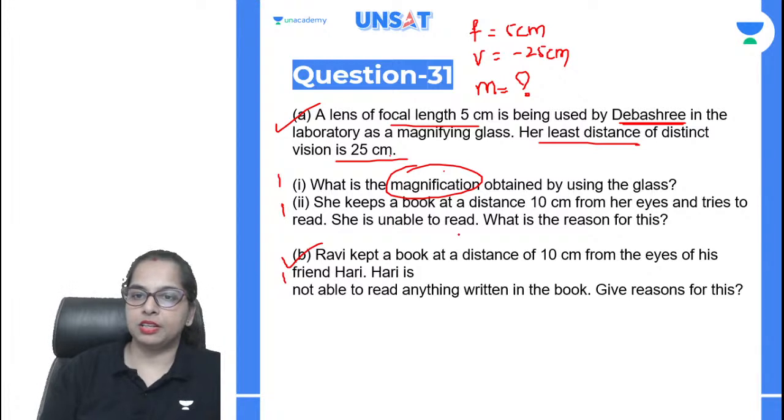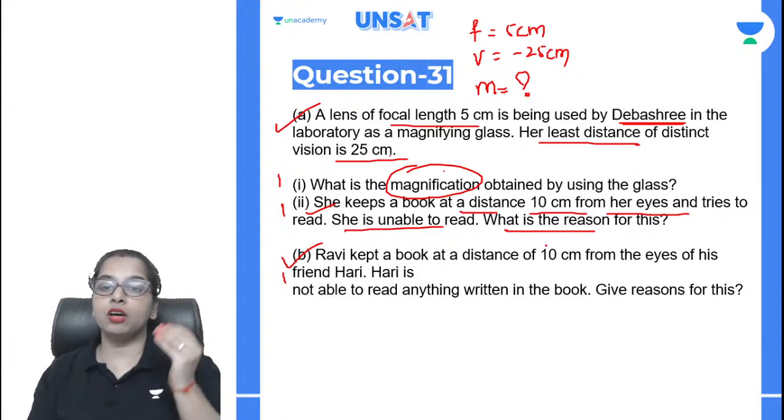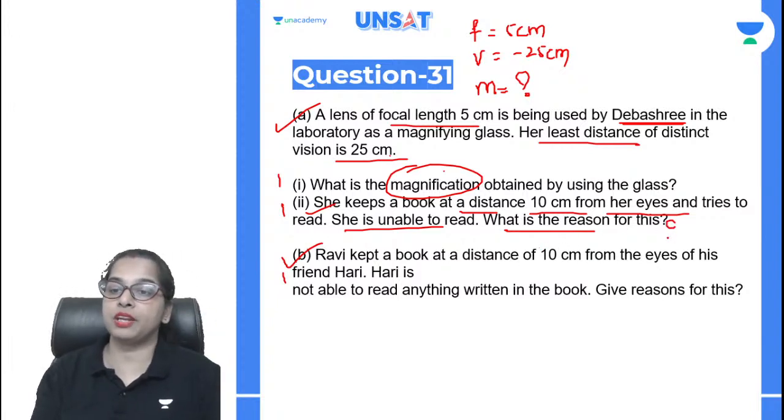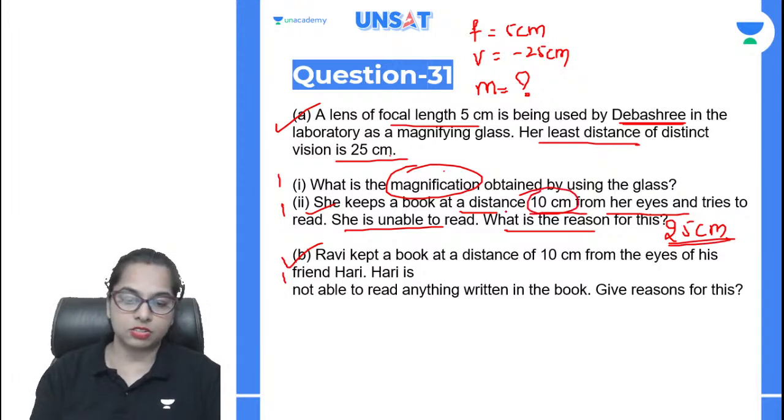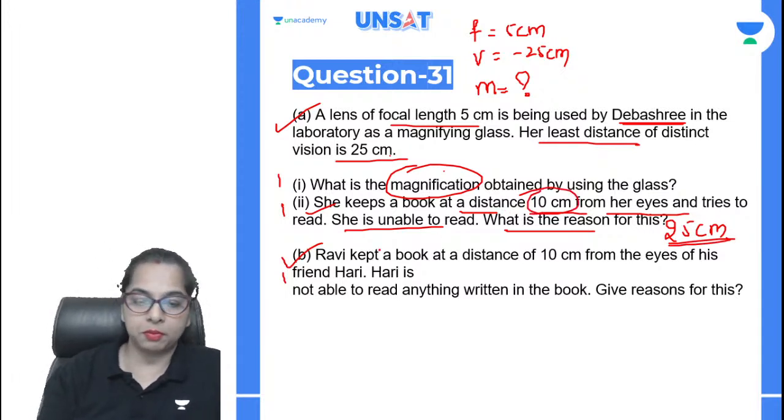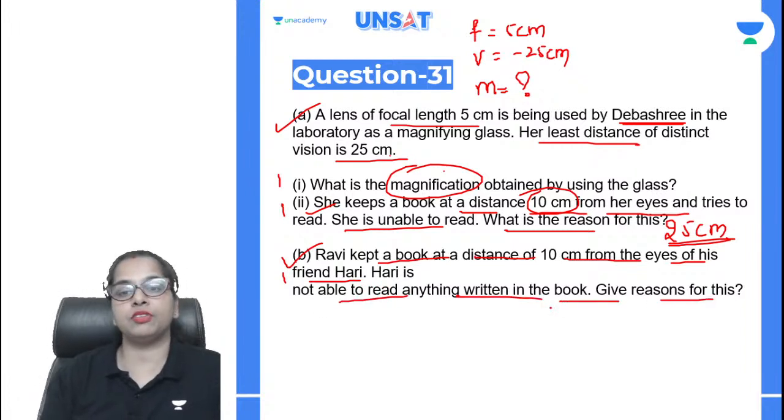Here everyone. Then she keeps the book at a distance of 10 centimeters from her eyes, but she is unable to read because her least distance is 25 centimeters. So she cannot read the things at 10 centimeters. Clear everyone? Did everyone understand? Next is Ravi kept a book at 10 centimeters from the eye of his friend. Hari is not able to read the things written. Give reason for the same.